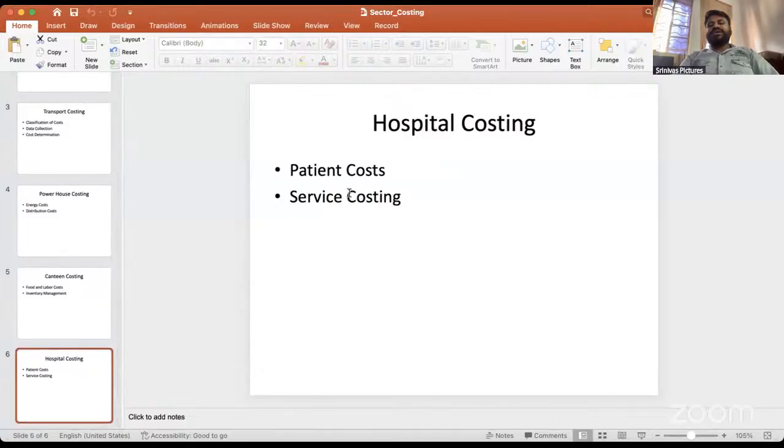And hospital costing is nothing but patient costing and service costing. Generally, whatever cost is incurred, we look at it per patient, how much they paid, the number of beds, how many beds are filled and how many are vacated. All of that we consider, and we segregate the total cost. So this is the story about sector costing, which is nothing but operating costing. This is the story about the various different costing methods.